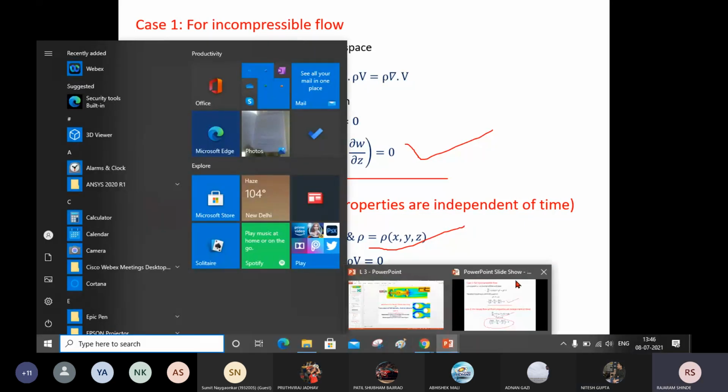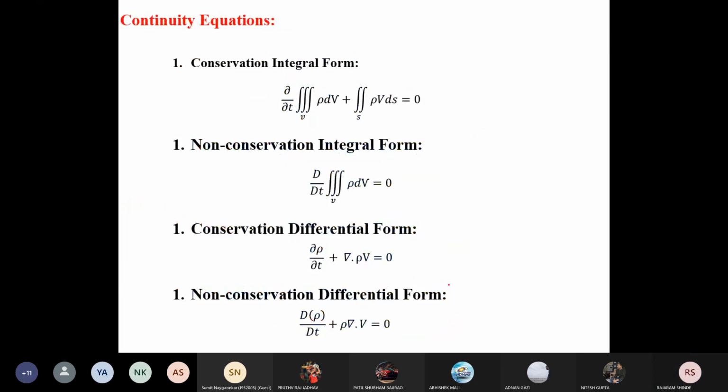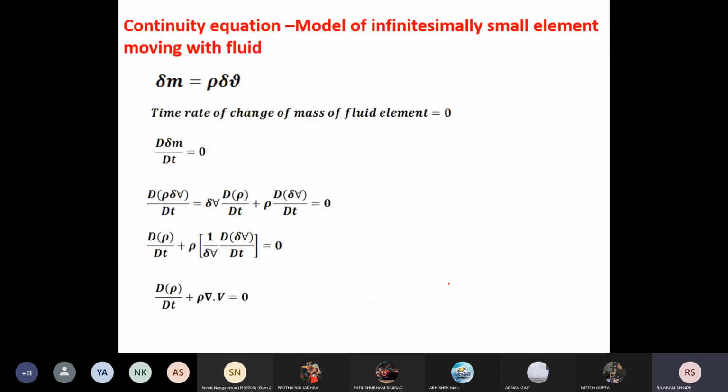Okay, now I will move to the next. This is the continuity equation in differential form, which we derived from an infinitesimally small element fixed in space. Now we are going to derive the last form of the continuity equation, that is, for a model of the fluid element.